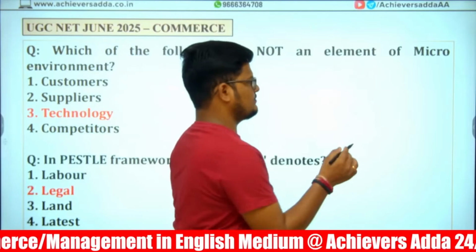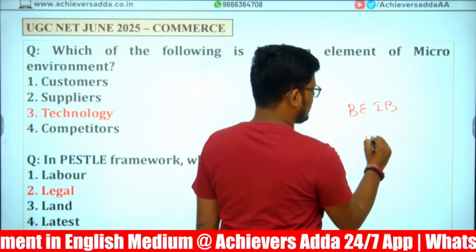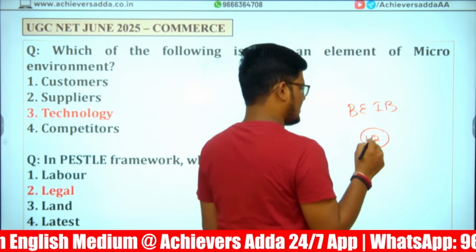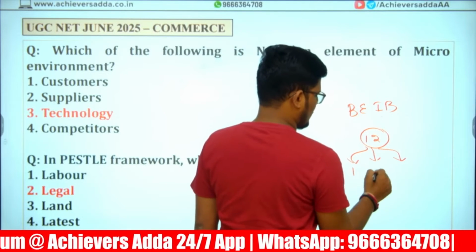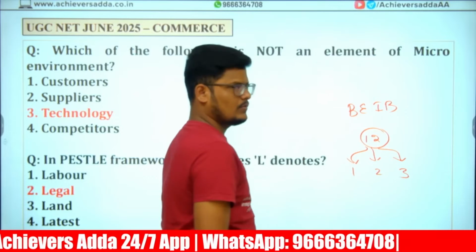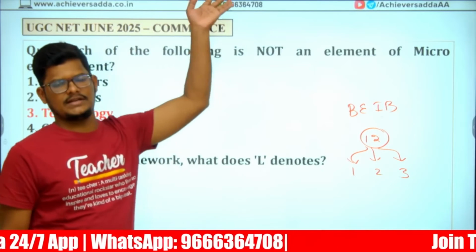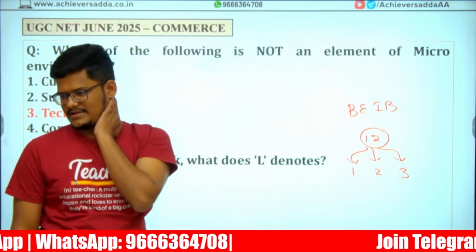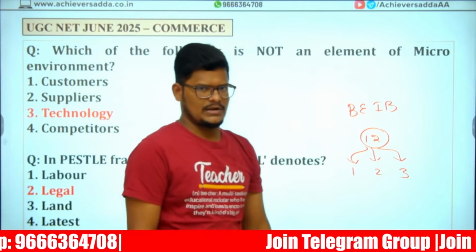How many questions in business environment, international business and commerce in June examination? Total 12 questions. In class number 1 itself, how many questions were covered? 1, 2, 3. Just now we have seen these two questions, and one question is related to the introductory characteristics. Remaining 9 questions we are going to cover in remaining parts.